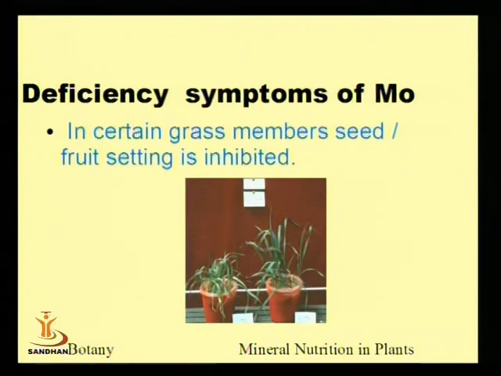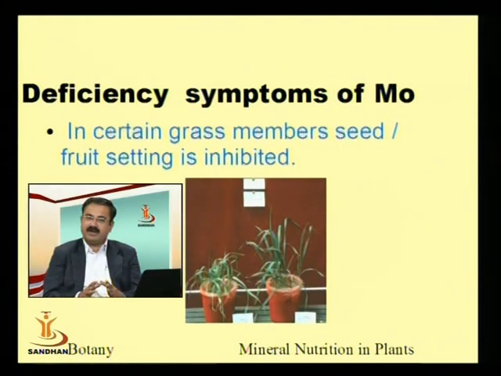Then in certain grasses, seed production or fruit setting will be inhibited. Only leaf will be there, fruit will not grow. Why is fruit not growing? Because fruit ultimately requires a lot of storage material, and for the storage material a lot of nitrogen is required, either as a stored material or as a metabolite, one of the important ingredients for metabolism of carbohydrate.